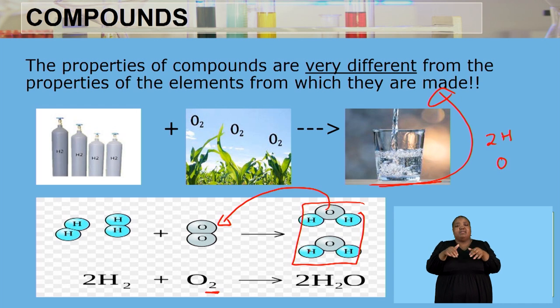So to react with everything, we need 2 hydrogen molecules again. Remember again, hydrogen is also a diatomic molecule. So we have H2 and another H2 together, giving us the 2 as the coefficient.